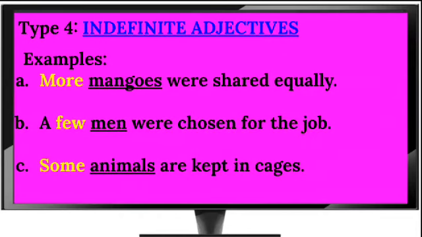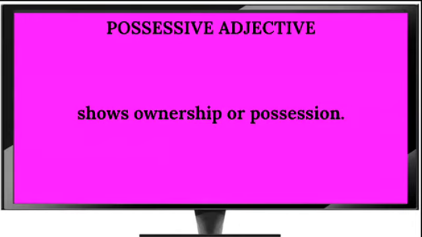More mangoes were shared equally. A few men were chosen for the job. Some animals are kept in cages. So here are our indefinite adjectives: more, few, and some. Possessive adjectives.